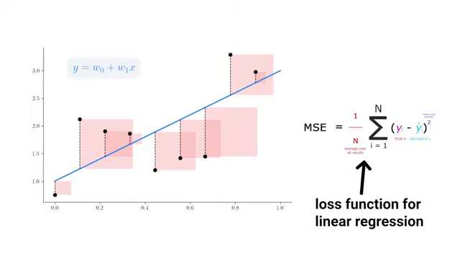So in a linear regression model, as seen here, we often use the mean squared error function, that is the squared vertical distances of the data points from the regression line. Here that is the sum of all the red square areas. The further the line from the actual data points, the larger the error, which we also call loss or cost. The goal of training is to minimize this cost function, like trying to achieve the lowest possible error score. The specific choice of cost function significantly influences how the model learns and what kinds of errors it prioritizes avoiding, and can be considered another hyperparameter.